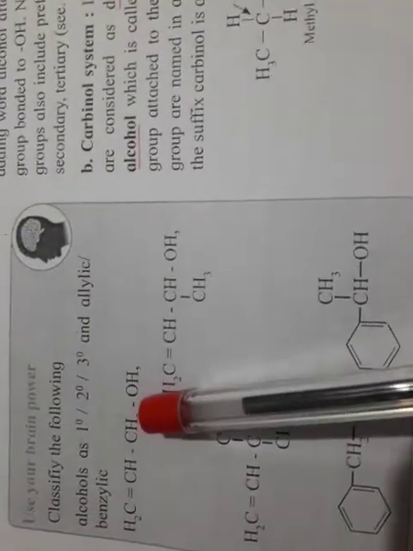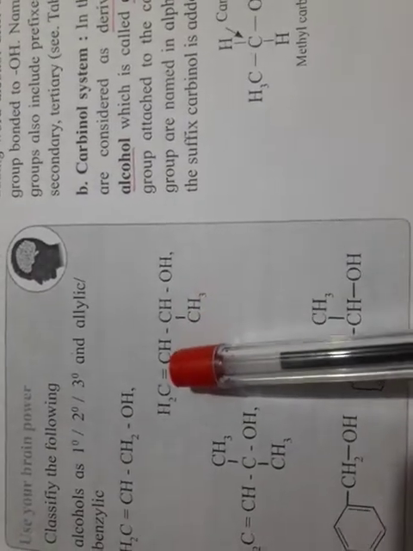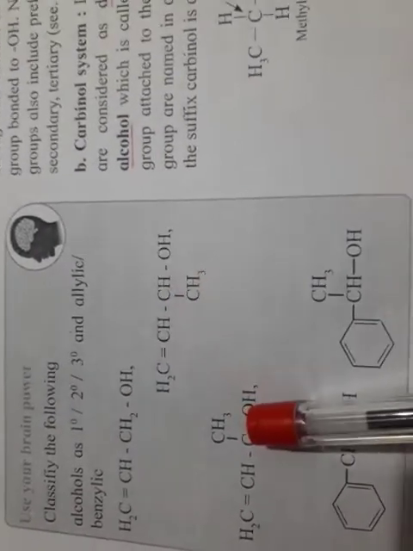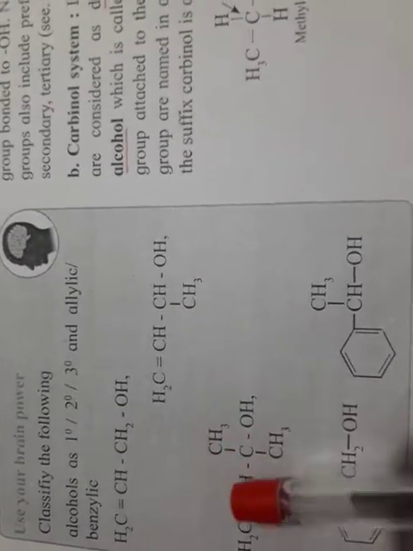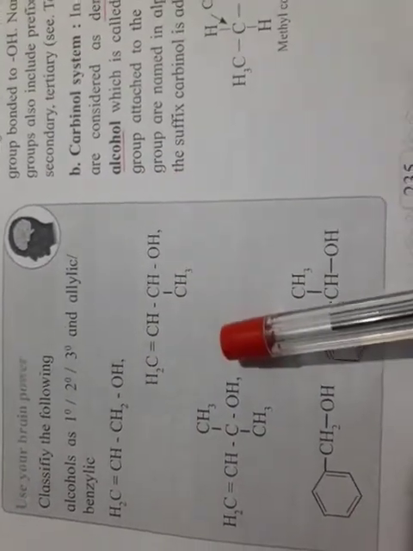What's the difference in these three allylic alcohols? This is CH2OH, this is CHOH and this is COH. Focus on the carbon to which the OH group is attached. OH is attached to this carbon and it is attached to only one other carbon. Here this carbon is attached to this CH3 group and this CH, means it is attached to two carbons, and here this OH is attached to three carbons, two CH3 and this carbon. So this is primary, this is secondary, this is tertiary. So the characteristic group of primary is CH2OH, secondary is CHOH and tertiary is COH.